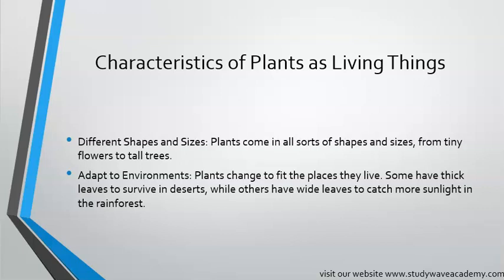Plants come in all sorts of shapes and sizes, from tiny flowers to tall trees. Adapt to environments. Plants change to fit the places they live. Some have thick leaves to survive in deserts, while others have wide leaves to catch more sunlight in the rainforest.